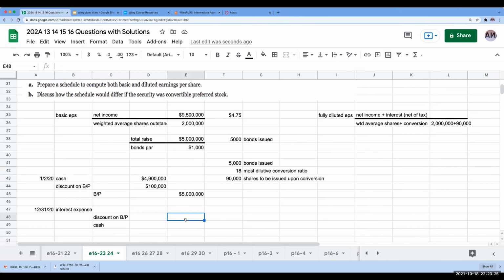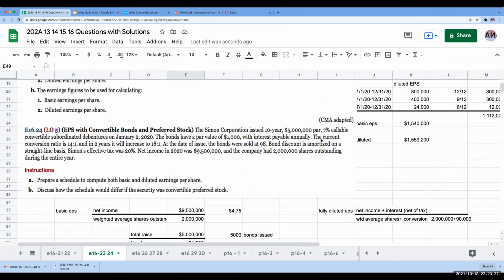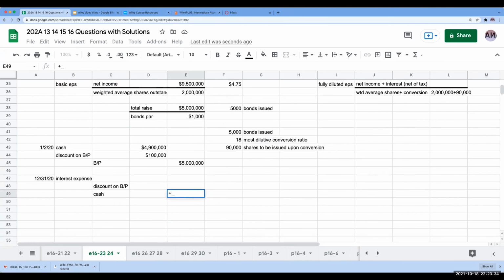So the amount of cash I'm going to pay, since this is an annual rate, is 7%. So the amount of cash that I'm paying is going to be 5 million times 7%, or 350,000. This is a 10-year bond, so I'm going to amortize the discount on bonds payable.